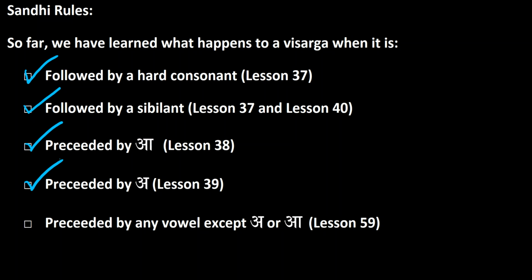So we know what happens to a Visarga when it is preceded by a, and when it is followed by a sibilant and a hard consonant. But we didn't cover what happens to a Visarga when it is preceded by any vowel except a or a. So what happens to the Visarga when it is preceded by your I's and your A's and your U's and your E's? So now we'll be covering that.